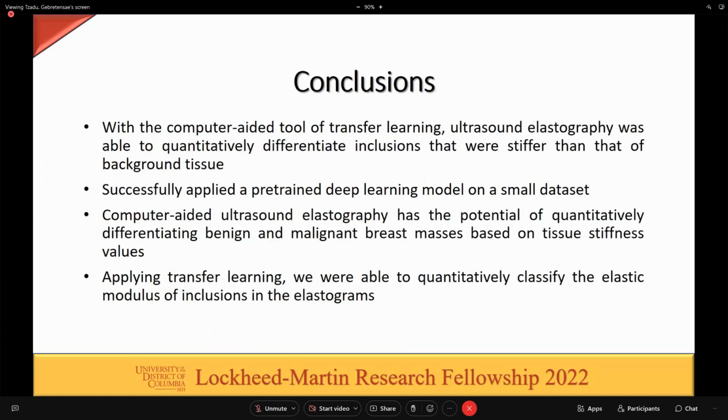So in conclusion, with transfer learning, ultrasound elastography was able to quantitatively differentiate inclusions that were stiffer than that of background tissue. We were able to successfully apply a pre-trained deep learning model on a small data set, and with computer-aided ultrasound elastography, it has the potential of quantitatively differentiating benign and malignant breast masses based on tissue stiffness values. And by applying transfer learning, we were able to quantitatively classify the elastic moduli of inclusions within elastic phantoms.